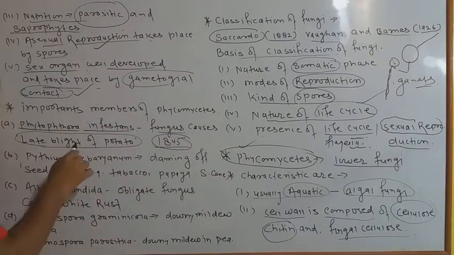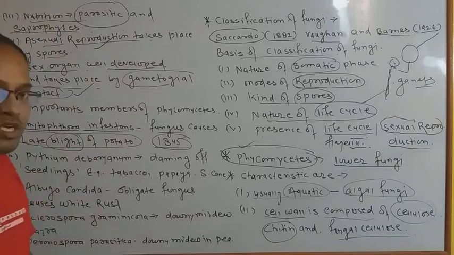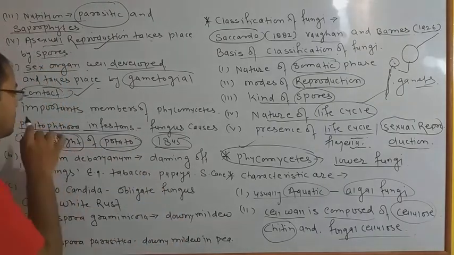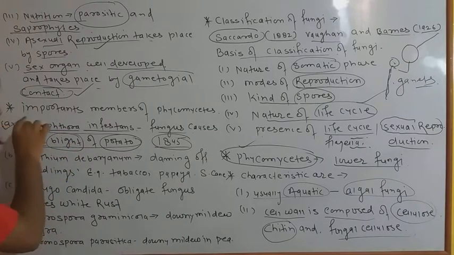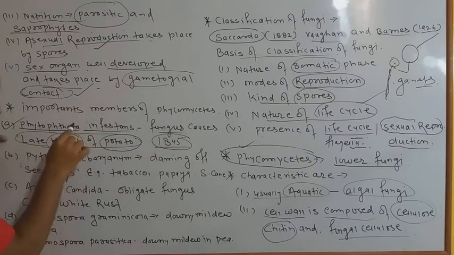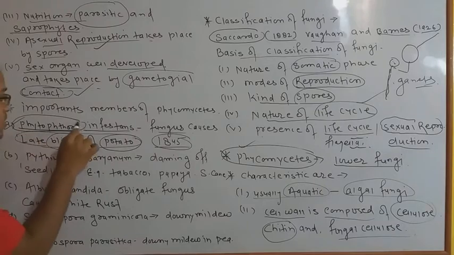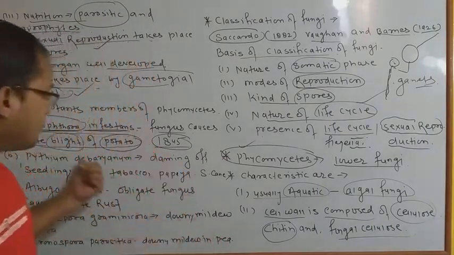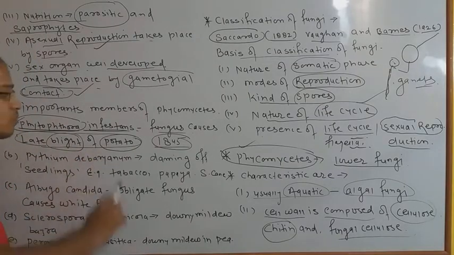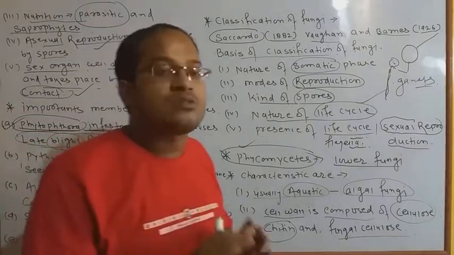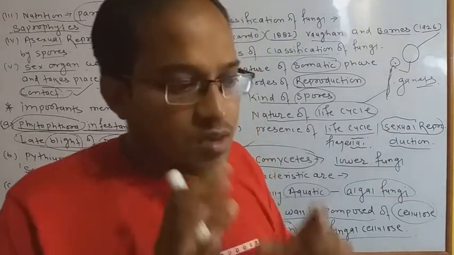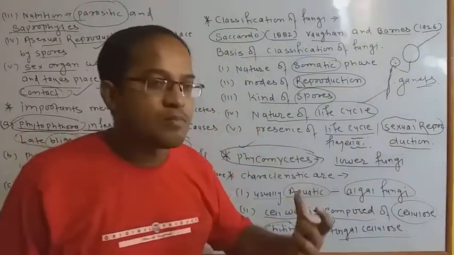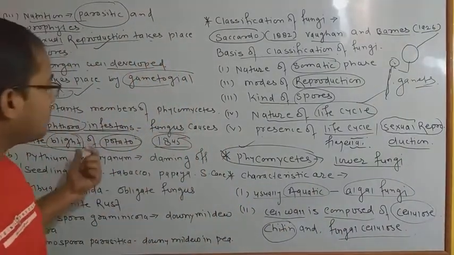Blight means causing damage to something, and what did it damage? Potato. What is the disease name? And the first member of Phycomycetes is Phytophthora infestans. Most important, you all have to remember all these things. Late blight of potato means this special type of fungus causes black rotting on the upper side of the potato. It means the potato looks black. That is called the late blight of potato.